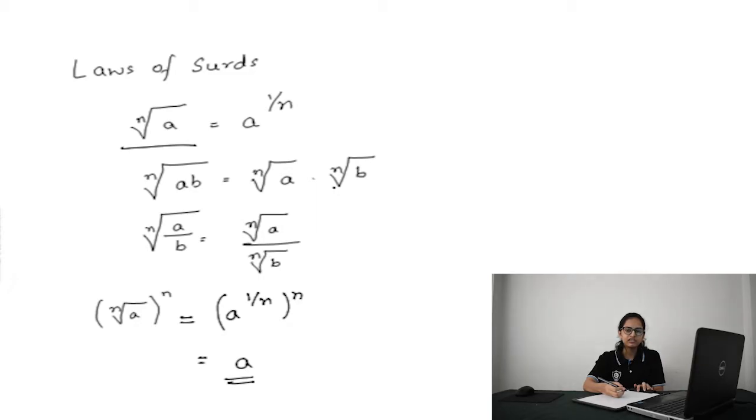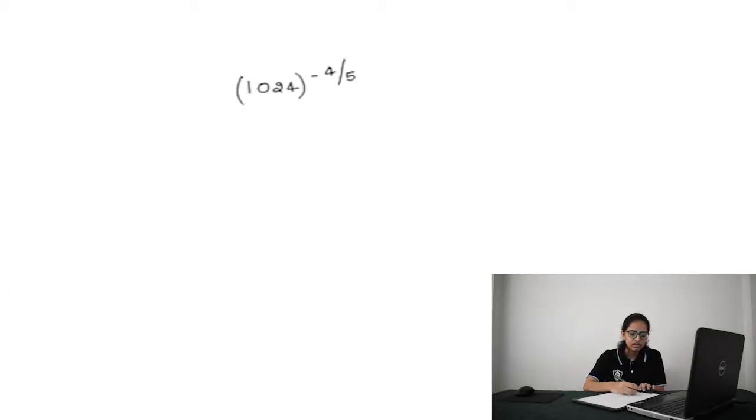Now let us look at a few problems related to this. The question says find 1024 power minus 4 by 5. Now let us write 1024, that is a base, in such a way that it will get cancelled with the exponent. 1024 can be written as 4 power 5. 4 power 5 whole power minus 4 by 5.